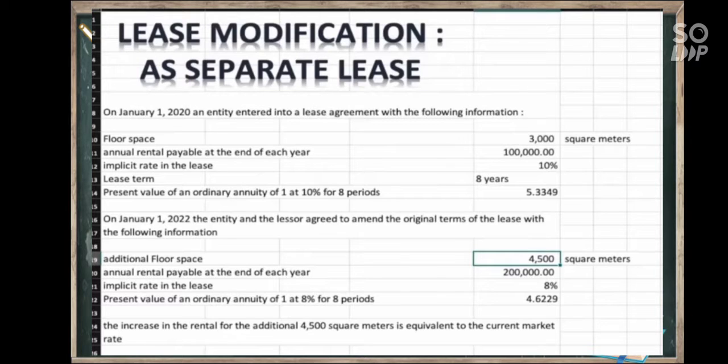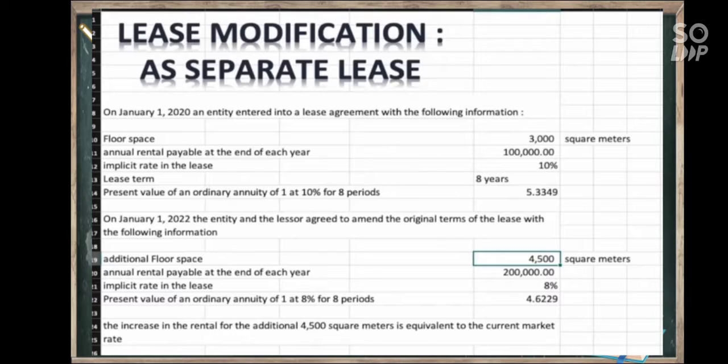Mao ni siya ang illustration. On January 1, 2020, an entity entered into a lease agreement with the following information. Floor space, 3,000 square meters. Annual rental payable at the end of each year is 100,000. Implicit rate in the lease is 10%. Ang lease term niya is 8 years. Present value of an ordinary annuity of 1 at 10% for 8 periods is 5.3349.